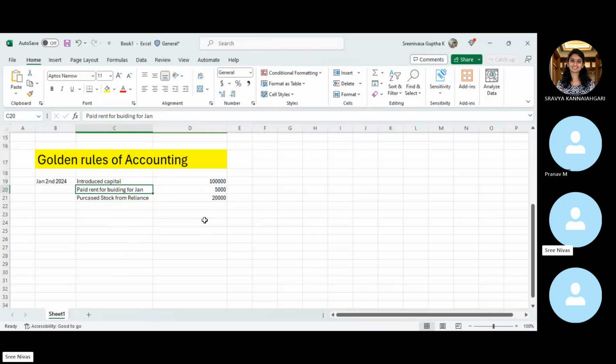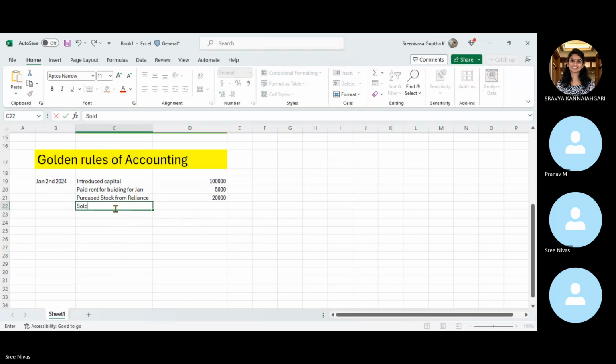So even in that case also, there are chances. Let's say you have sold some 10,000 rupees worth of products. Let's say you have sold this stock to Wipro for 25,000. So you purchased the stock from Reliance for around 20,000, and immediately you have sold it to Wipro for 25,000 by adding the margin.